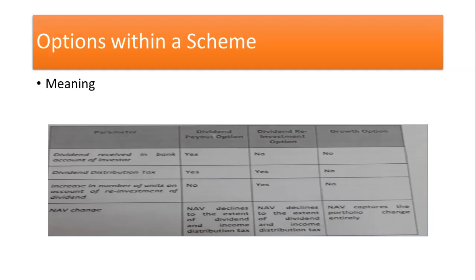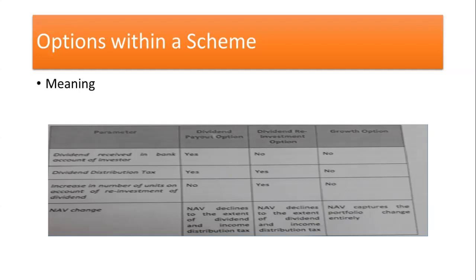I think we have already discussed in the previous slides what is meant by dividend option and what is the growth option. Dividend is a payout. In the growth option, the money is not declared as a dividend. Whatever money is earned is kept in the investment over and above the year. Once the investor wants to repurchase, he can repurchase it. That is called growth option.